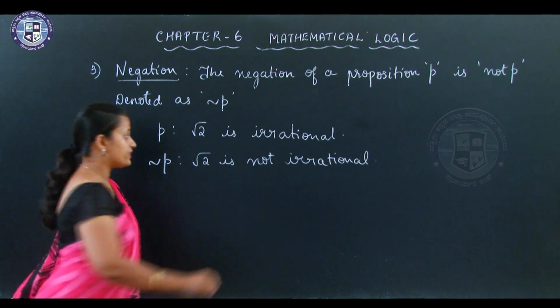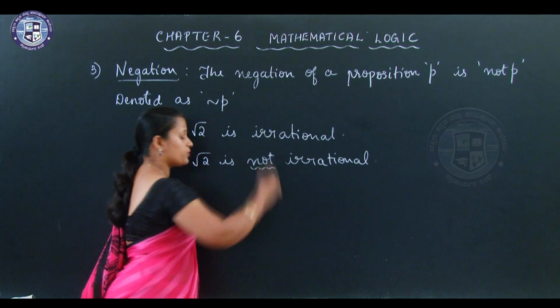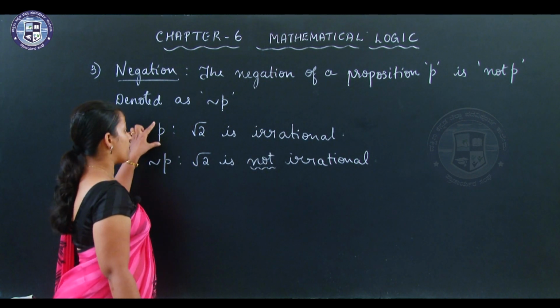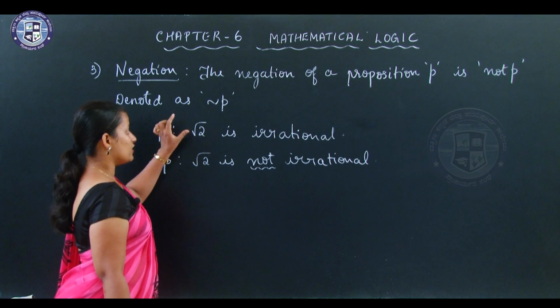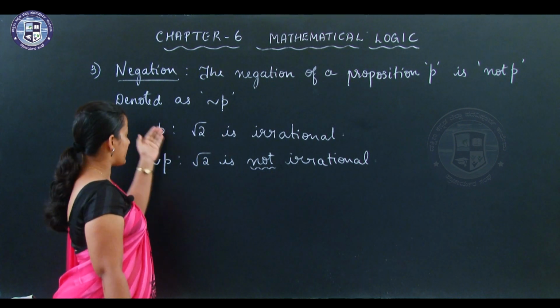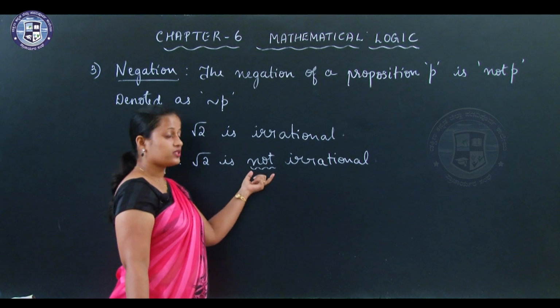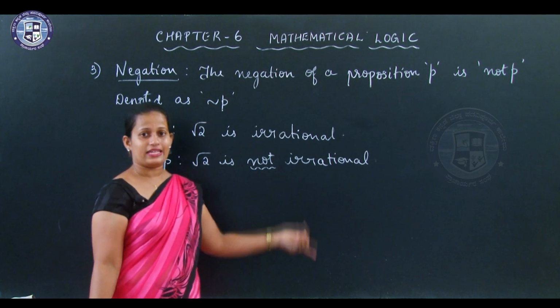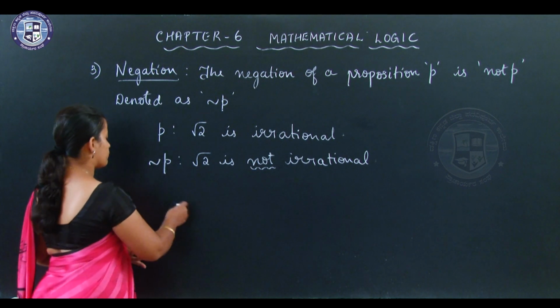Root 2 is not irrational. You have to just insert the word not appropriately. Okay? So, whenever you have a proposition, say root 2 is irrational, how to write its negation? Insert the word not appropriately, that is all. So, root 2 is not irrational. If you want, I will give you one more example.